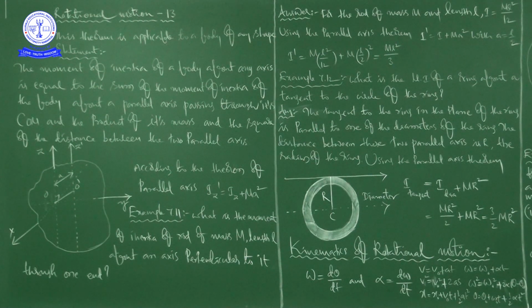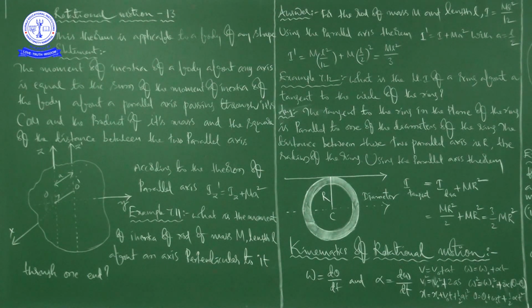This theorem is applicable to a body of any shape. That is the important point we have to keep in mind. And this theorem allows us to find the moment of inertia of a body about any axis, given the moment of inertia of the body about a parallel axis through the center of mass of the body.